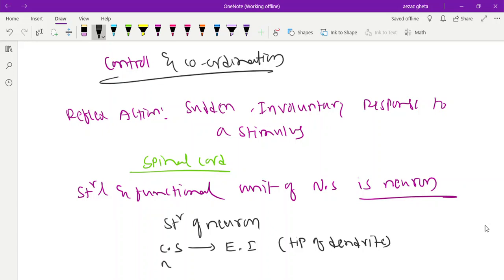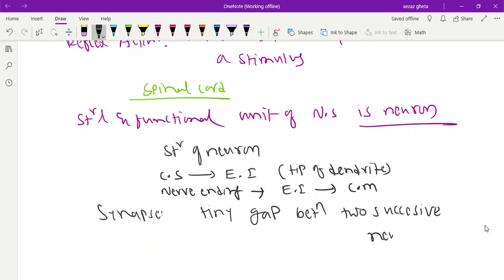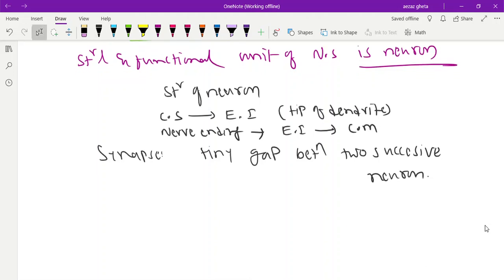And at the nerve ending, that electrical impulse is converted into a chemical message. It is happening at the nerve ending. What is a synapse? Synapse is a tiny gap between two successive neurons, or you can say a tiny gap between the nerve ending of one neuron and the dendrites of another neuron.